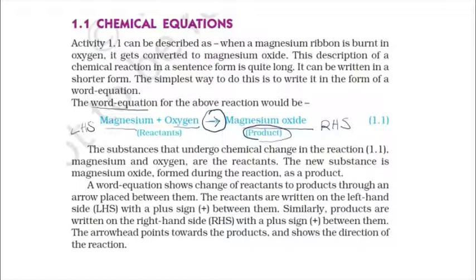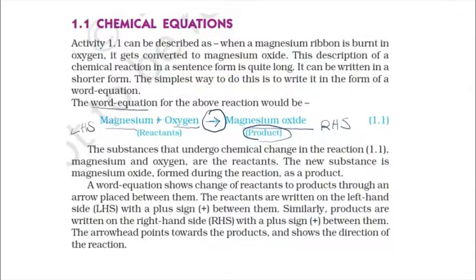When we are using more than one reactant, they must be separated by the plus symbol. Even for the product, if we are getting more than one product, they must be separated by the plus symbol. So these are all the rules of the word equation. Now we are moving on to chemical equations.